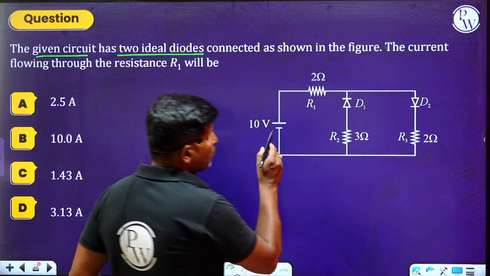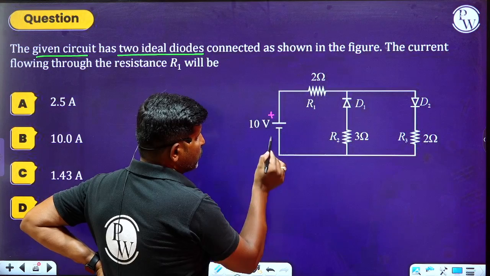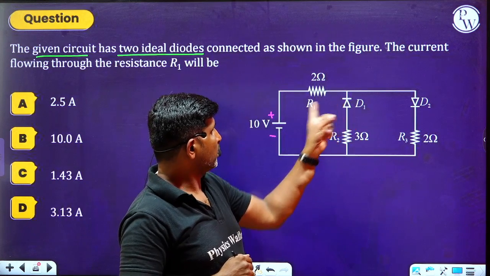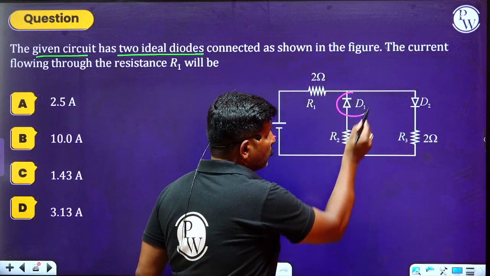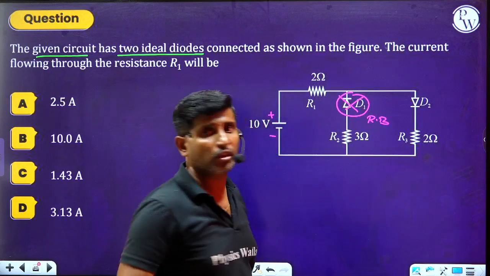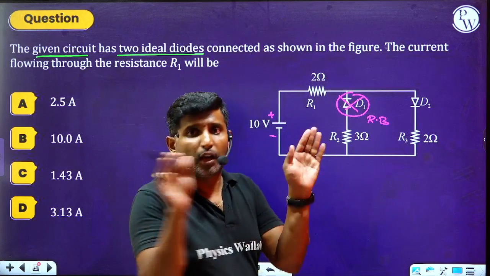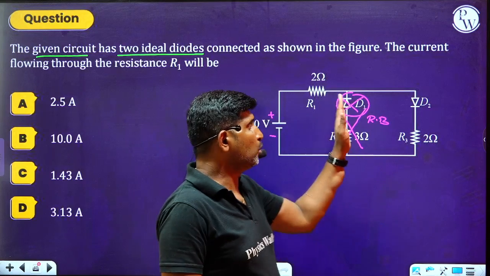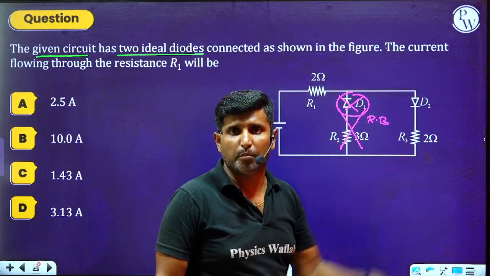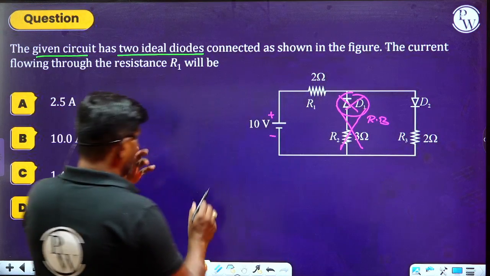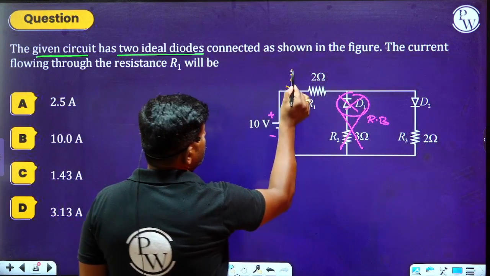Observe this. This is positive and this is negative here. Therefore, D1 is in reverse bias condition. Hence it does not allow the current to flow through it. So we can eliminate this branch. Therefore, what is the current?